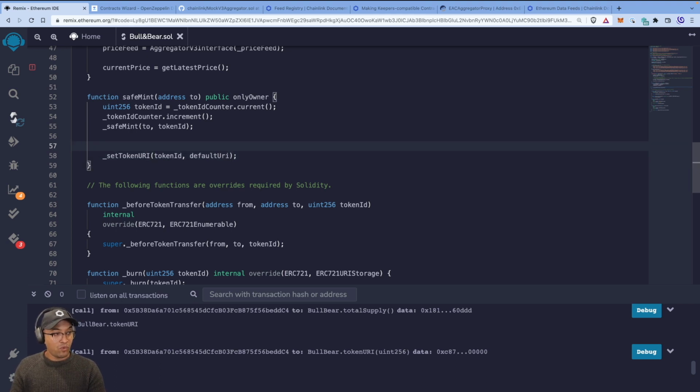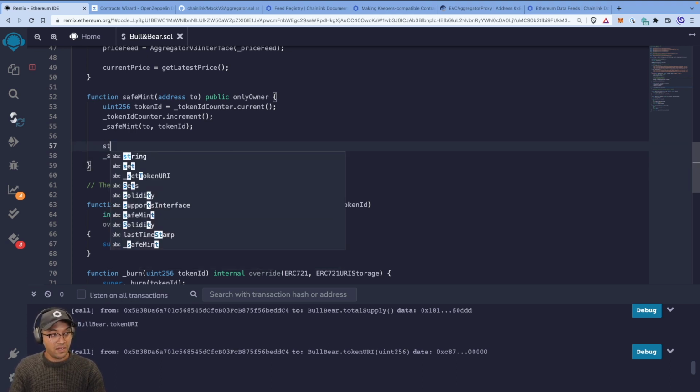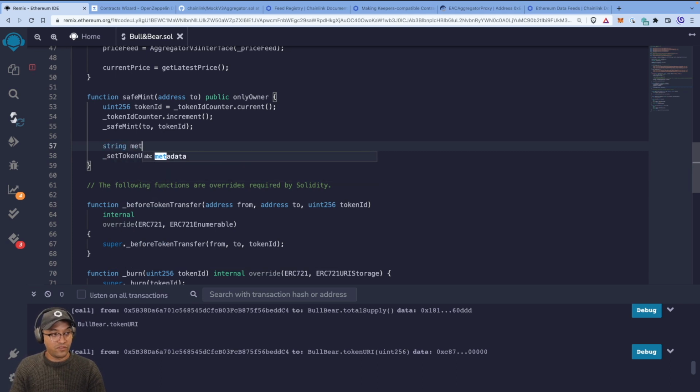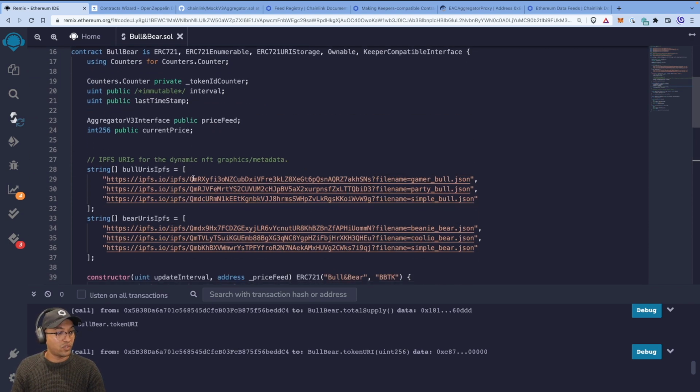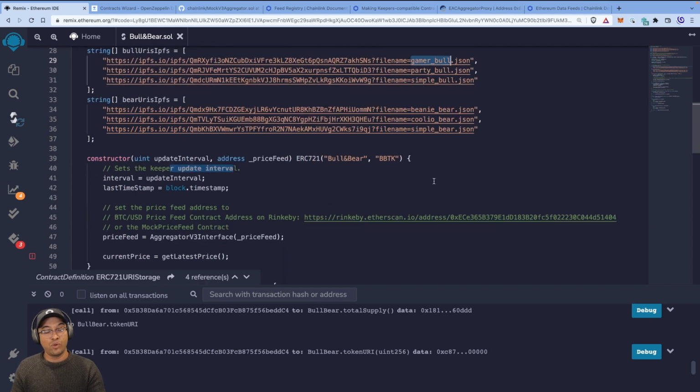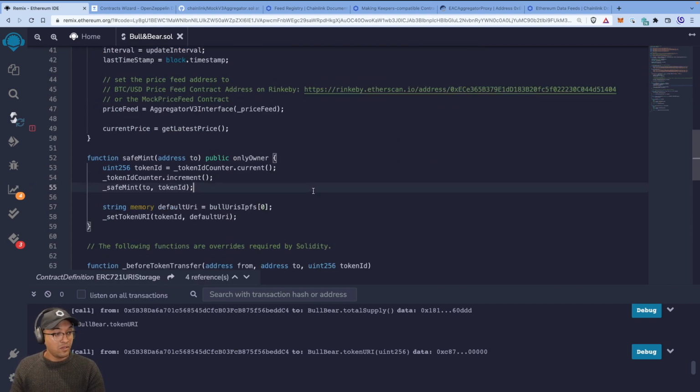Okay. And what we can do is we can say, well, let's make a string, and therefore it'll need to be in memory storage area. The default URI is going to be, let's start everybody off with a bull's NFT image, and let's just start with the 0th index. So that's the moment someone mints, they get the 0th index one, right? And what's the 0th index? So the bull 0th is gamer bull. So anytime someone mints a token for the first time, we should expect to see the gamer bull for any given token ID. Okay, cool.